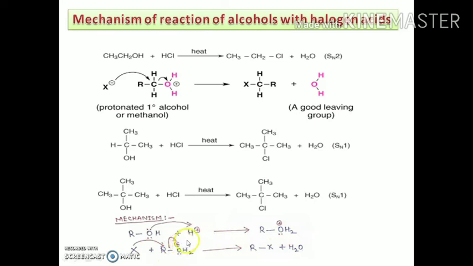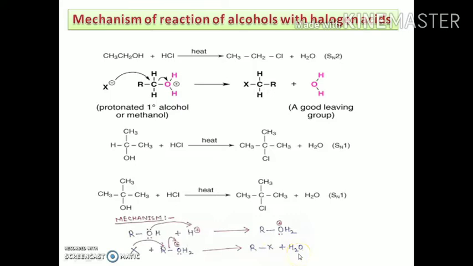First of all, the H positive ion attacks the lone pair of the oxygen atom and gives the protonated alcohol. In the next step, the protonated oxygen attracts the shared pair of electrons towards itself and generates the carbocation as an intermediate. This carbocation and the halide negative ion react with each other.